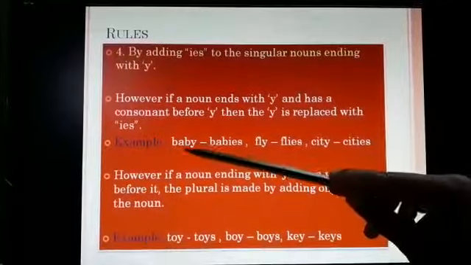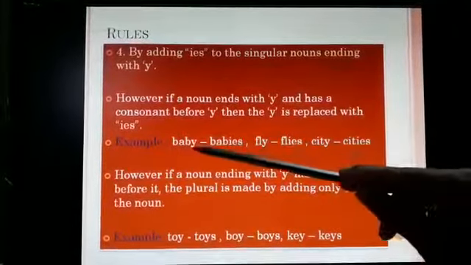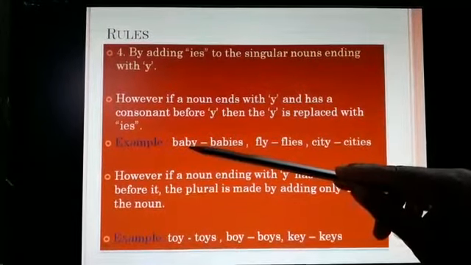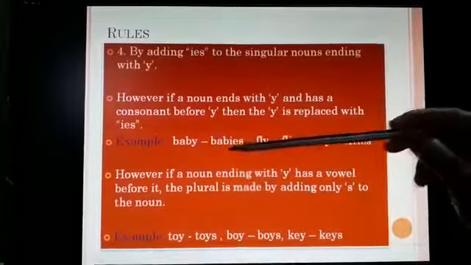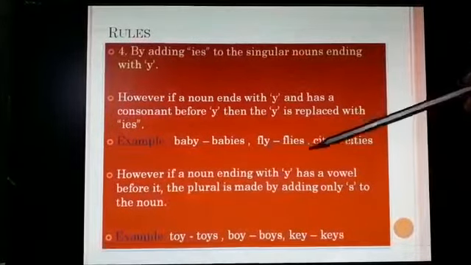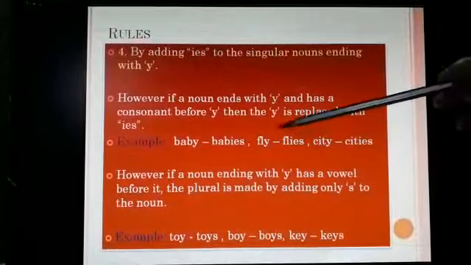For example, here baby and babies. Here it is ending with a consonant. So here we are using the ies. Baby, babies. Fly, flies. City, cities. So here it's ending with the consonant word.